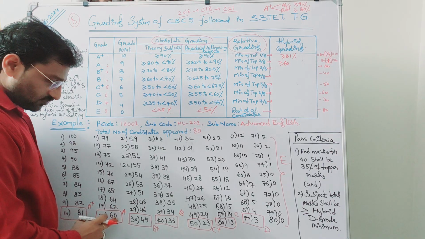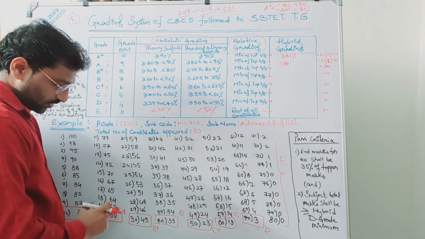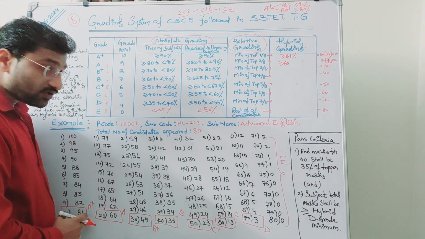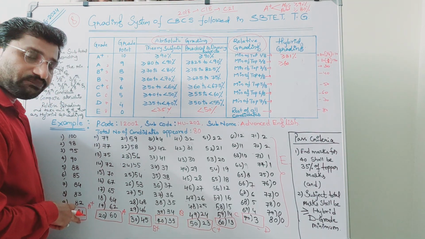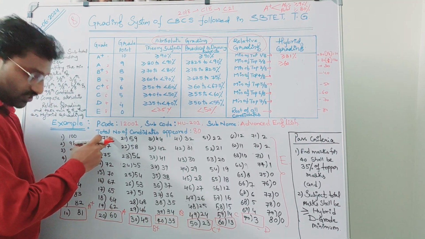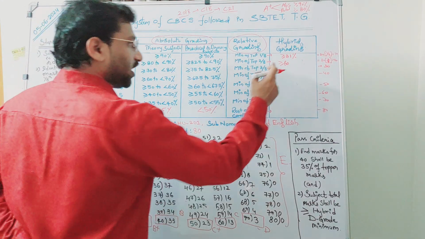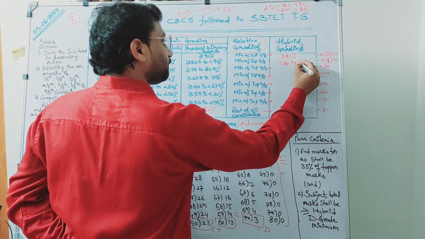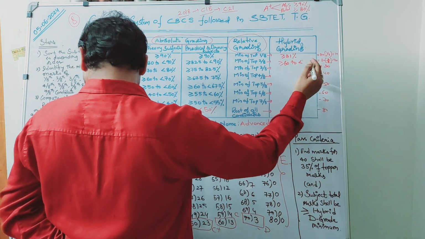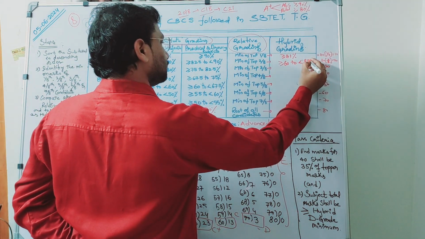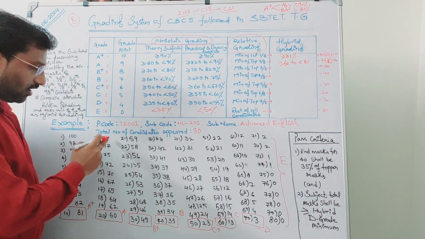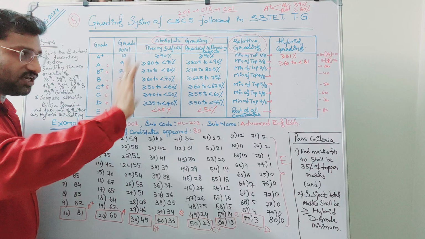That means, suppose the candidate secured 60, you can assign A. 62, you can assign A. 79, you can assign A. But if it is 81, you cannot assign A because he is already in the A plus zone. That means our range is ending only at 79. So greater than or equal to 60, less than 81. Less than 81 means here only we have 79. So from 79 down to 60 it is A.